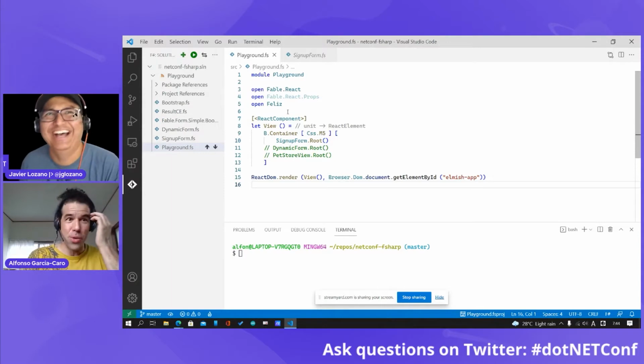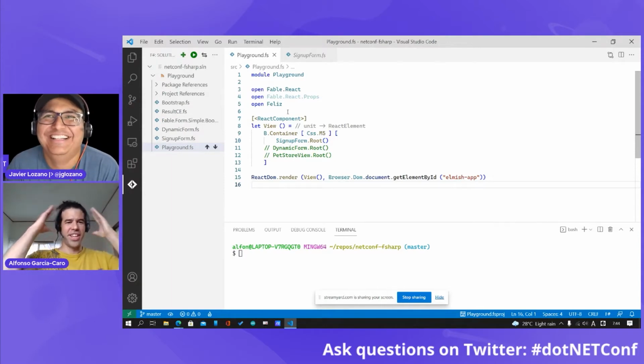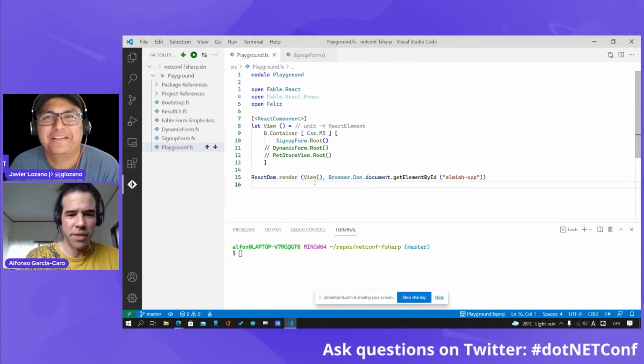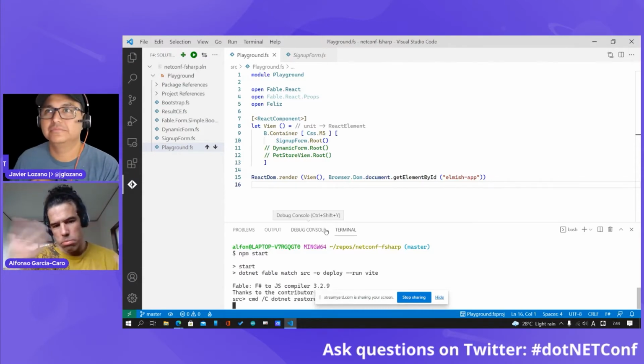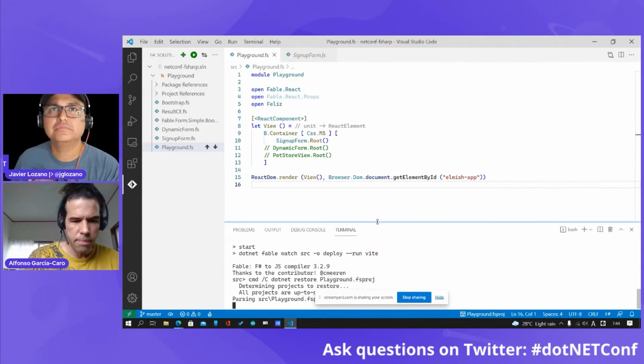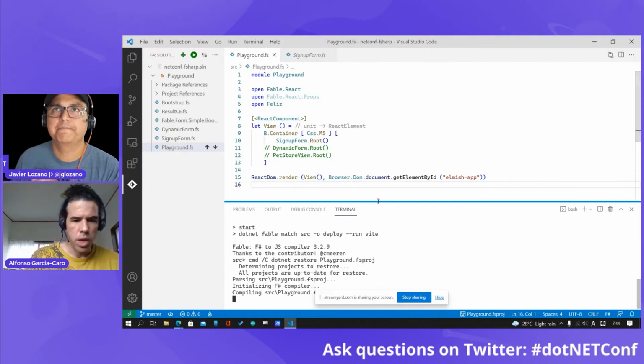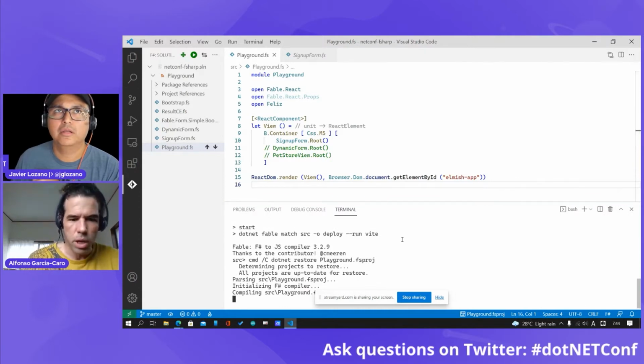Okay, so now we are going to go to where the real stuff is. So here we are in Visual Studio Code. We are going to start this little project, and well, it's starting. I think it will take like 5 minutes, so we can talk about something else and maybe have a coffee.